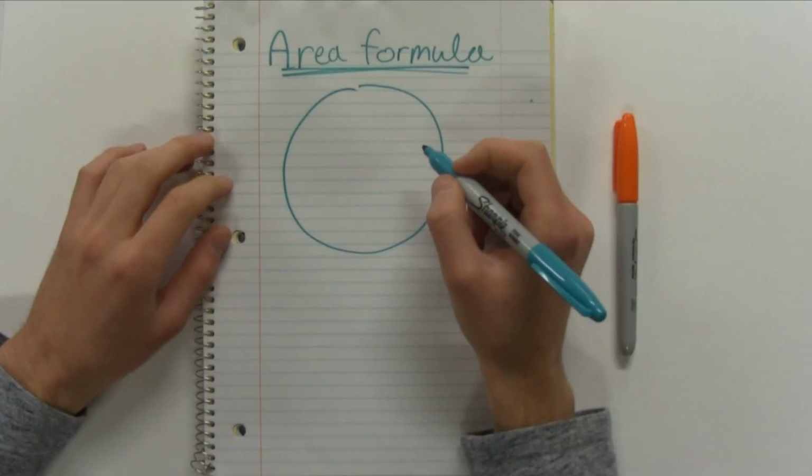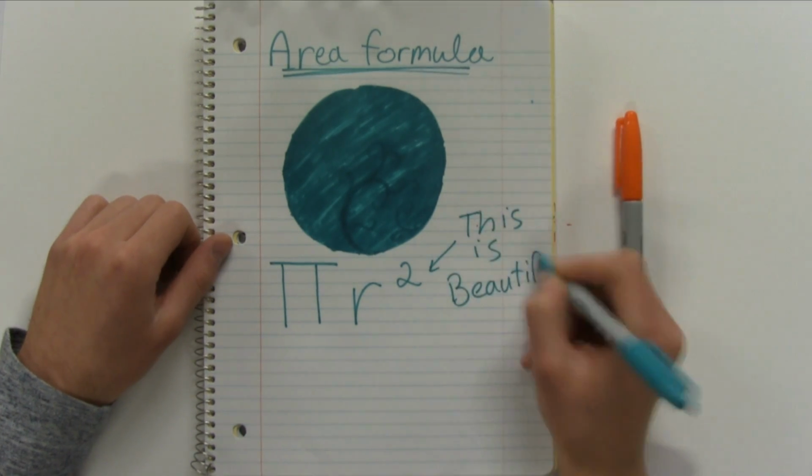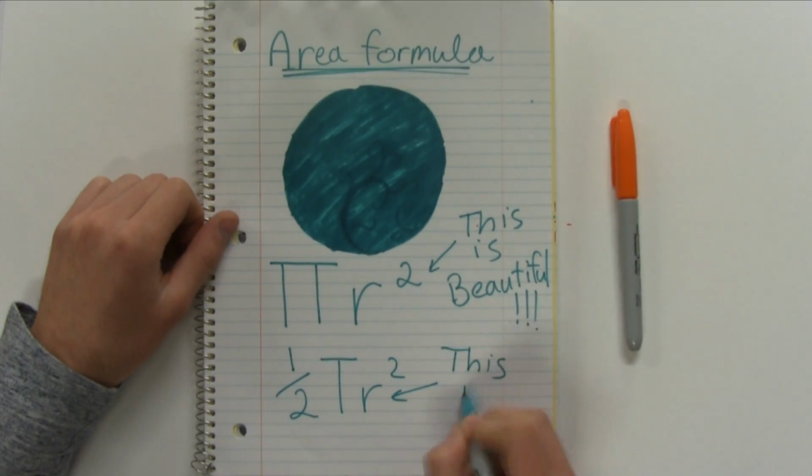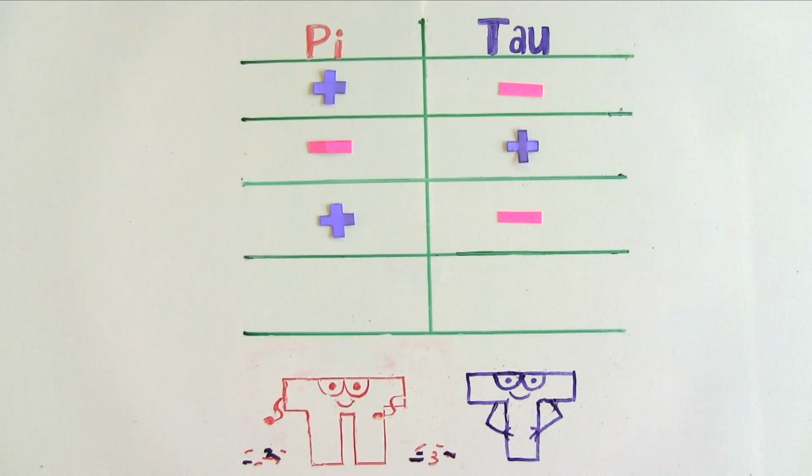Another point of contention is the area formula. Piists, we'll call those people who like pi better than tau, love the area formula. It's simply pi r squared. It's beautiful and has no coefficients, unlike the atrocious half tau r squared. This round goes to pi. Let's go back in our thought bubble and see how pi reacts. Pi looked pretty happy. Tau not so much. Let's see what happens after this next example.